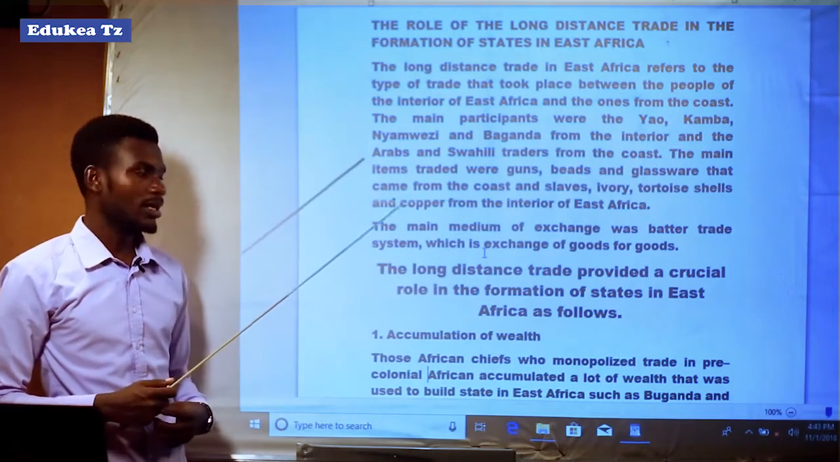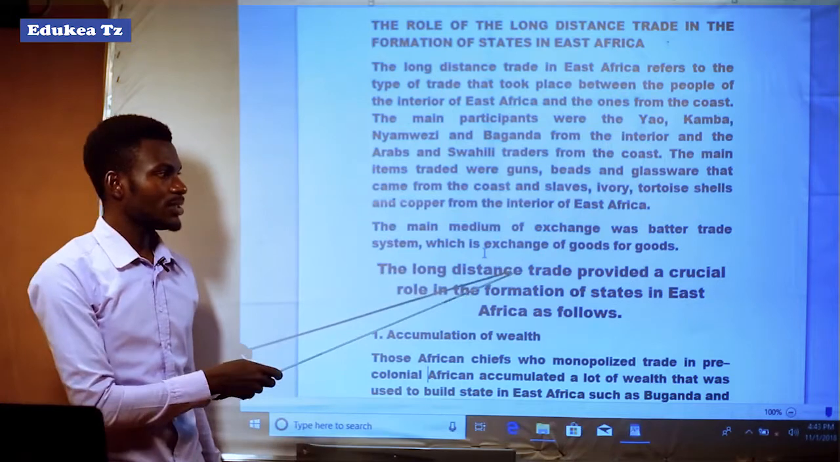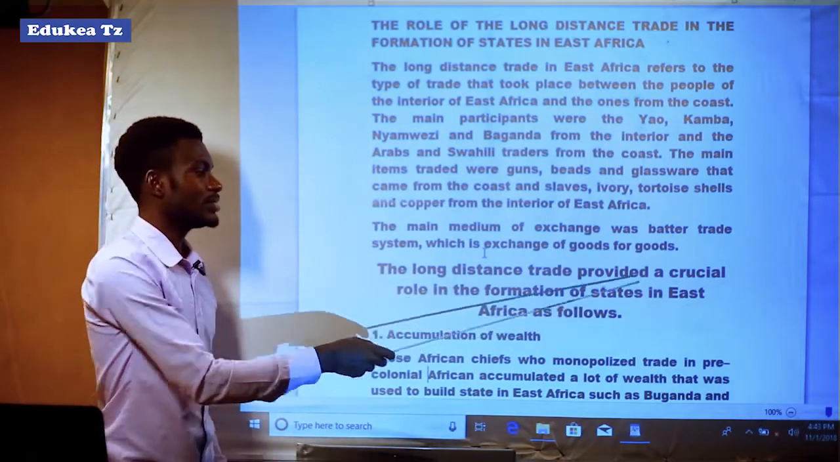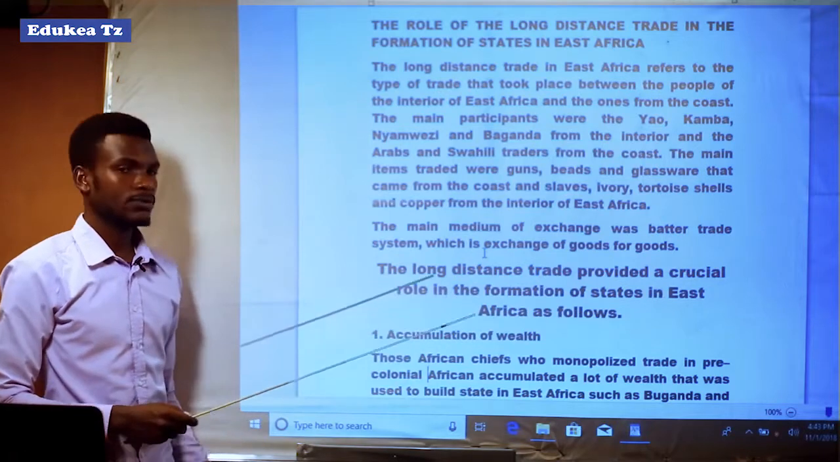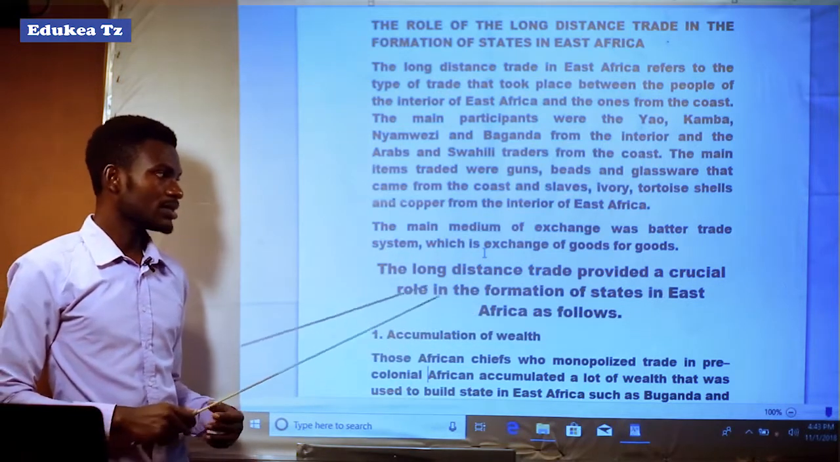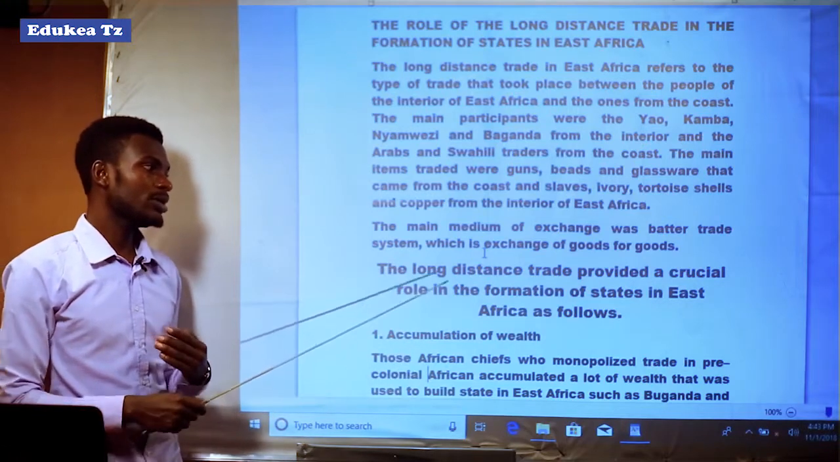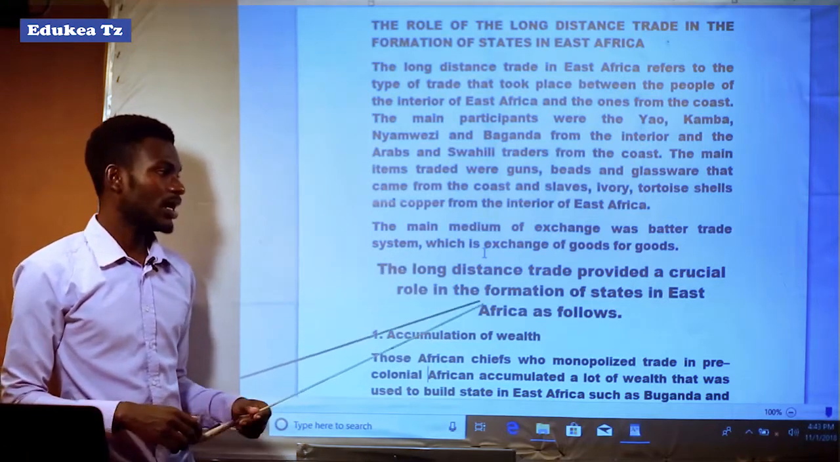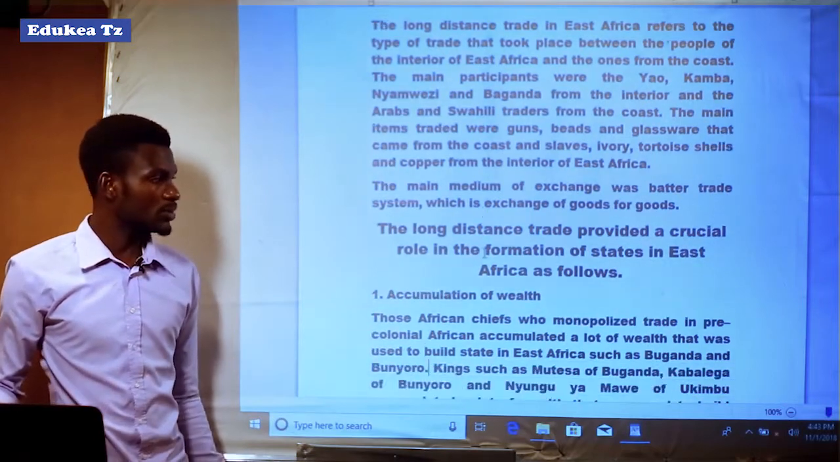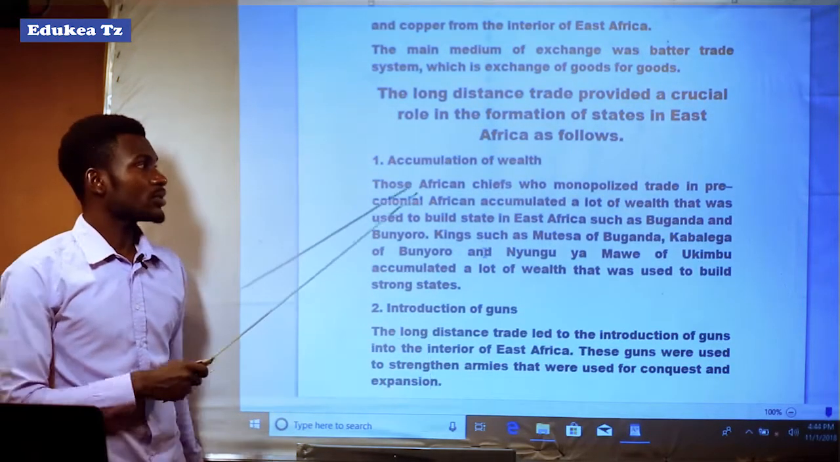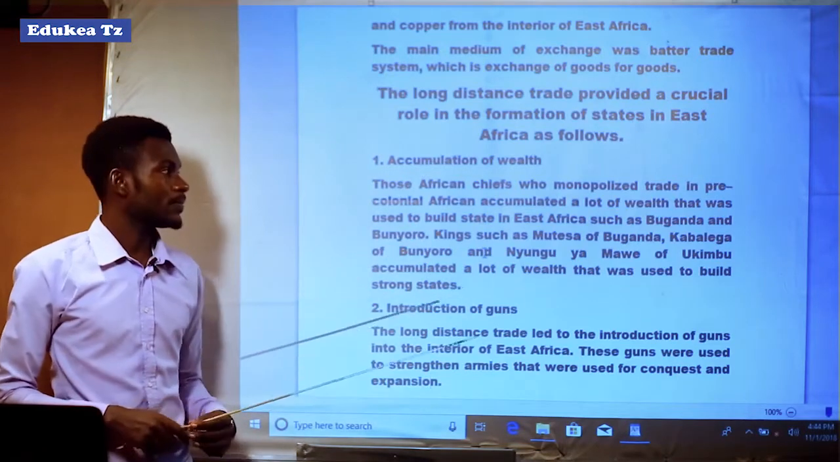During that era, the long distance trade played a crucial role in the formation of states in East Africa as follows. The first one was accumulation of wealth.